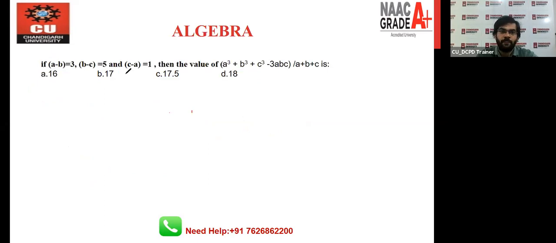So this is the question. a minus b value is given, b minus c value is given, c minus a value is given, and you have to predict the value of a cube plus b cube plus c cube minus 3abc divided by a plus b plus c. Give me the answer of this one, guys.